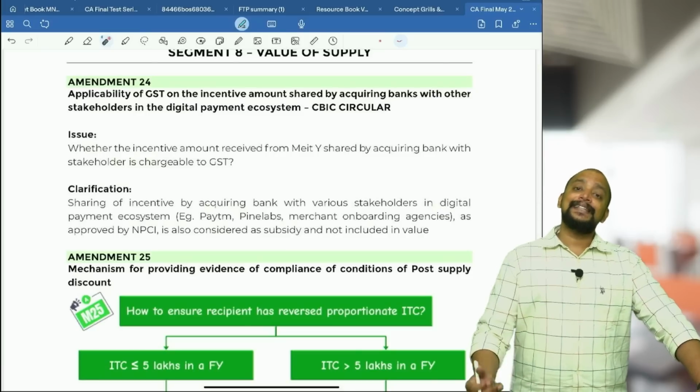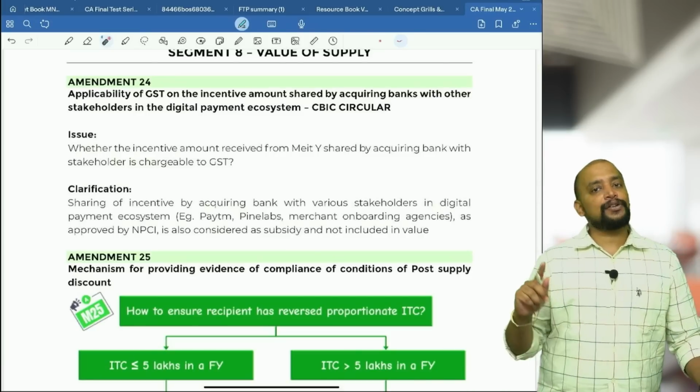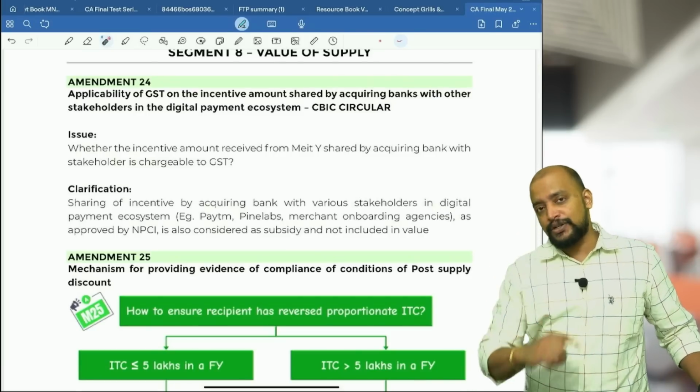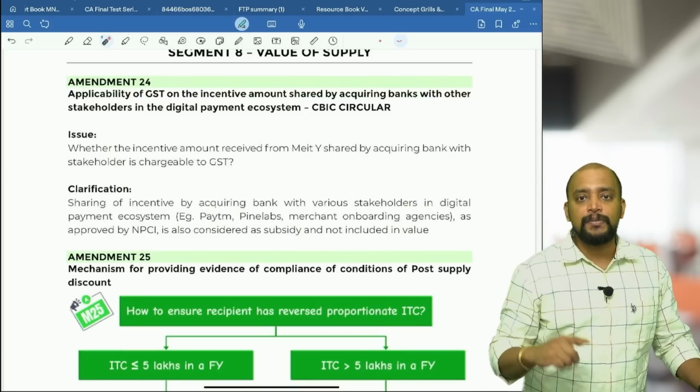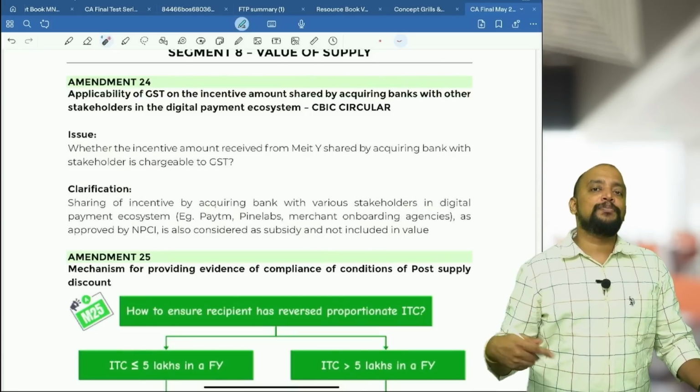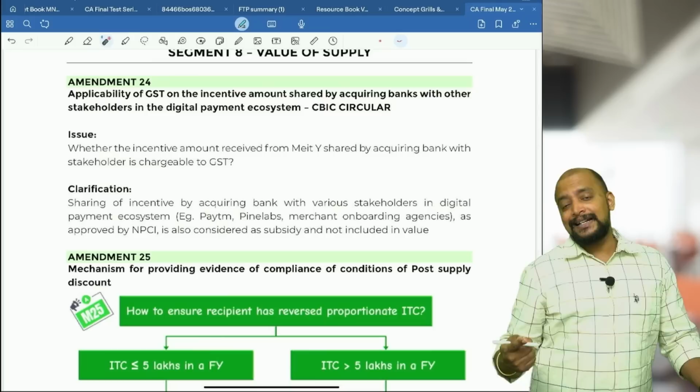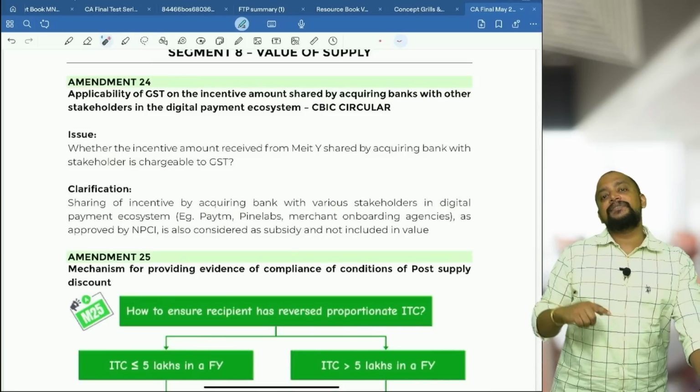What is the benefit? They get an incentive from the Ministry of Information Technology and Electronics, and this particular incentive will be treated as subsidy from the central government. Consequently, it will not be included in the value. Now, that incentive will be further shared with others also.